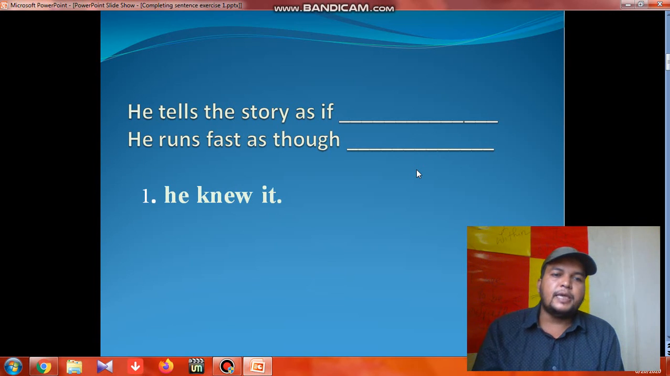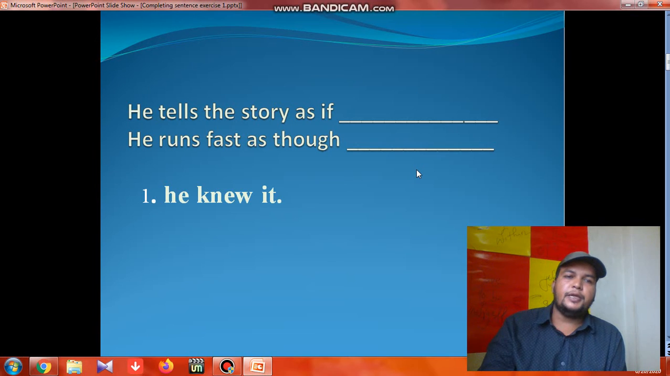So it comes: he knew it. He tells the story as if he knew it. You see, knew, so be to or the past form of the verb is used here. As I said in the rules earlier, if you find as if, as though, then we have to take were or be to. So we took be to here, meaning past form. In this way you can assume many other answers, but the structure should be like subject be to object, or subject were object.